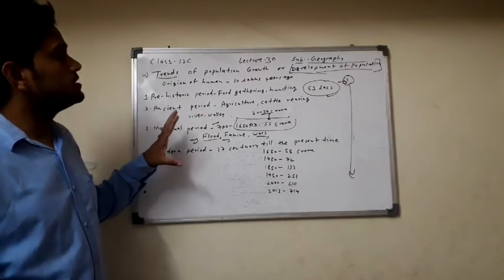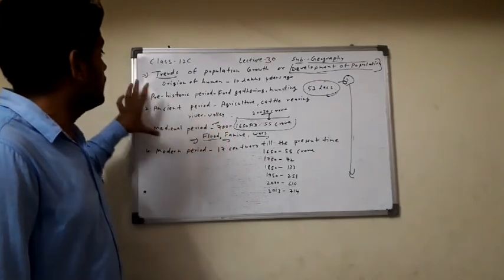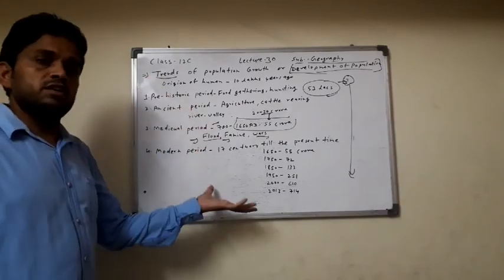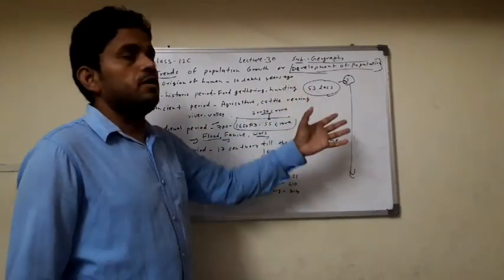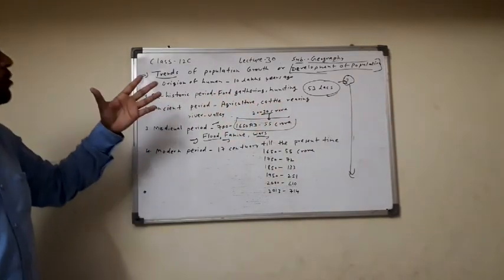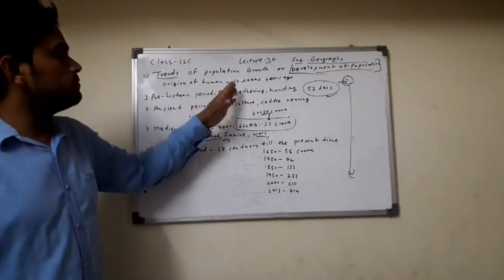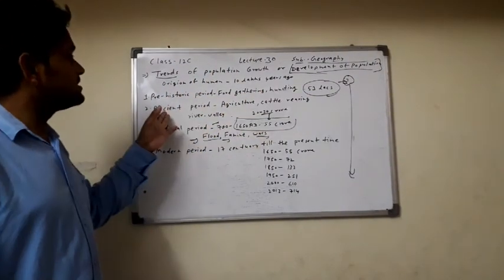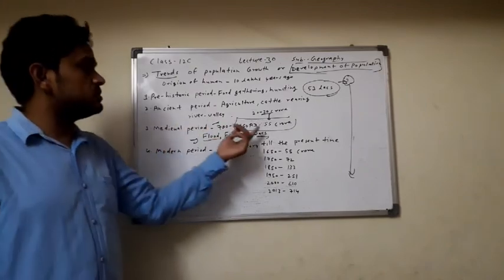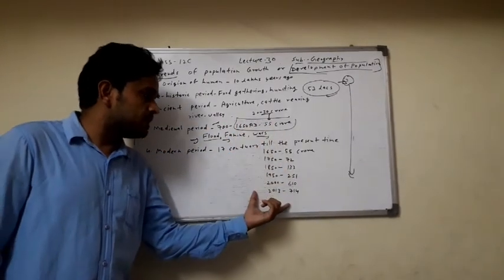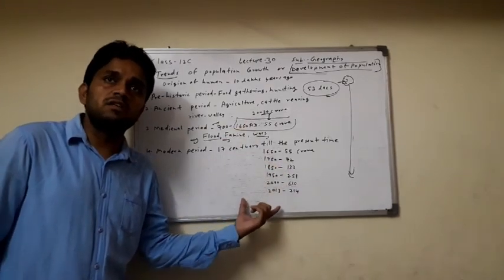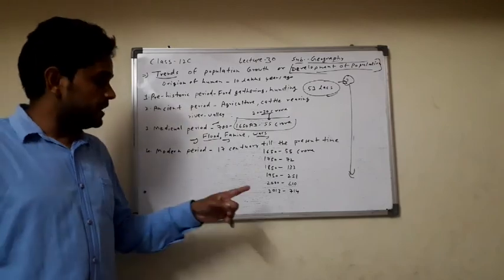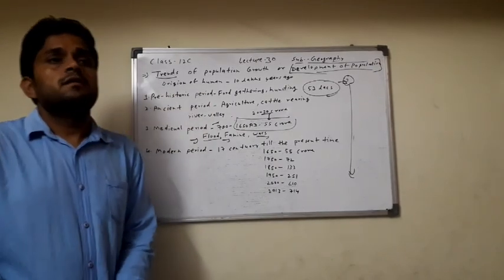In this topic we studied the increasing trends of the population, or the development of the population growth, from the origin of the human. The population was 10 lakhs in the prehistoric period, 53 lakhs, in the ancient period 30 crore, in the medieval period 55 crore, and now 714 crore in 2013. At present the population has crossed 800 crore. Clear?